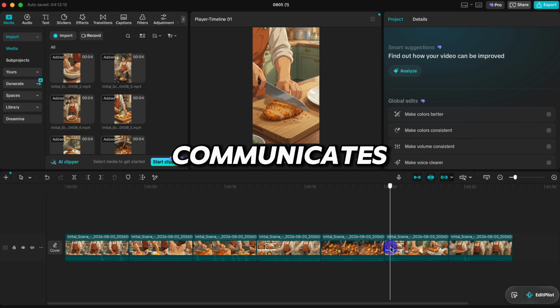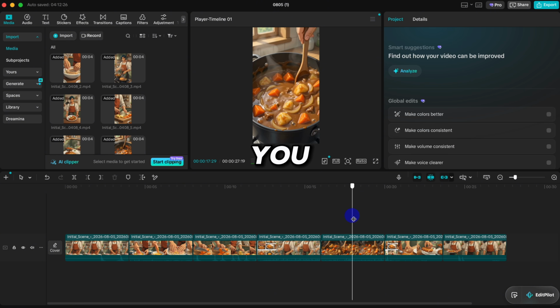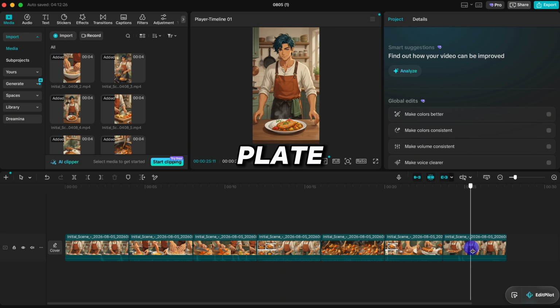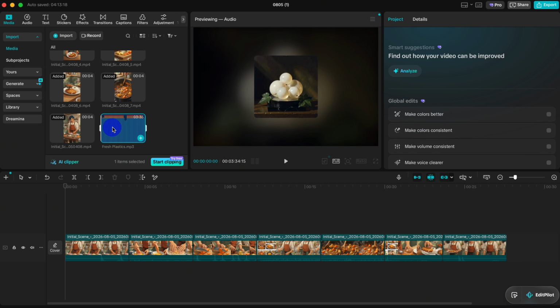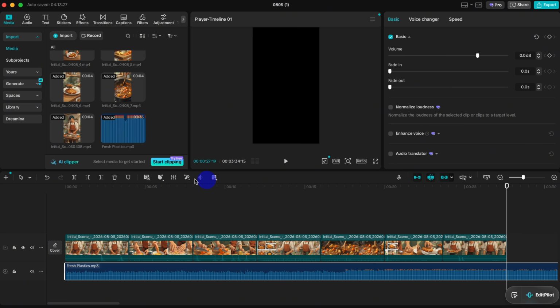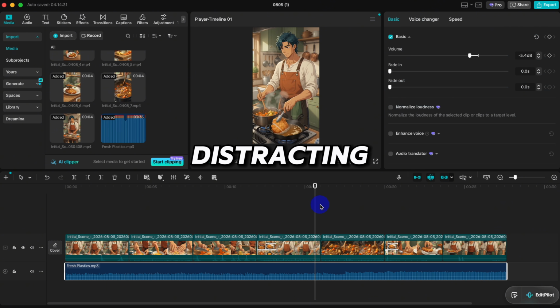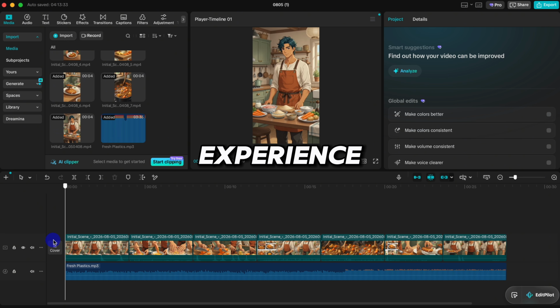The animation already communicates the cooking process visually, but background audio will make it feel more polished. You can add soft kitchen ambiance, chopping sounds, frying and sizzling effects, mixing sounds, plate placement, light instrumental music. For this tutorial, I'll import a background track I generated earlier. Drag the audio into the timeline and trim the excess so it ends with the video. Reduce the volume so it supports the visuals without becoming distracting. You can also retain useful generated sounds from the original clips when they improve the experience.